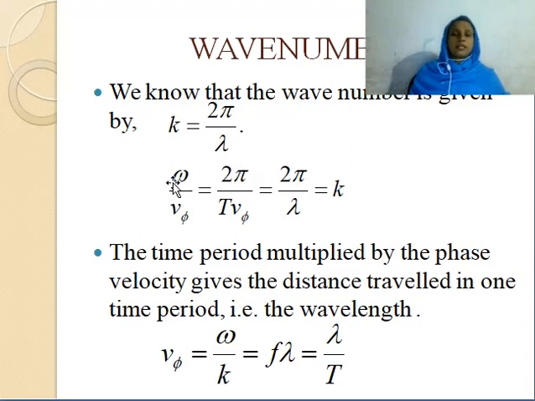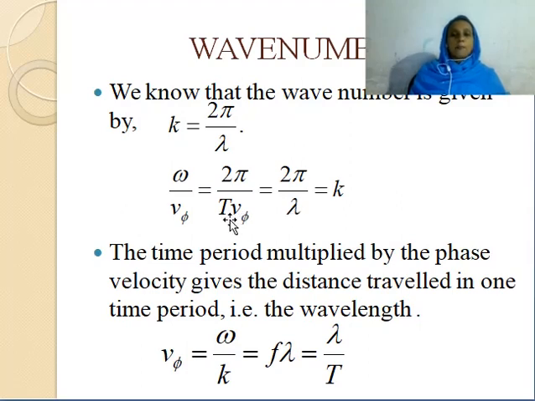Now we can take the ratio omega by v phi. Omega is the angular frequency, v phi is the phase velocity. So omega by v phi equal to 2 pi by T v phi. This is equal to 2 pi by lambda, since T v phi equal to lambda, the wavelength.